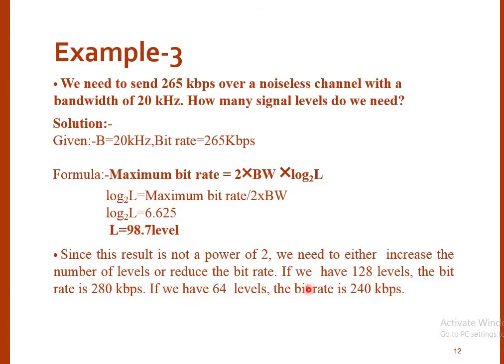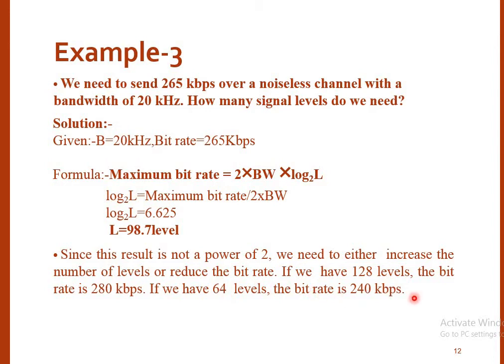Since 98 is not a power of 2, we focus on the values nearby to 98.7. We have 128 levels, which is nearer to 98.7. If you consider the level as 128, the bit rate changes to 280 kilobits per second, and if you consider the other value of level as 64, the bit rate changes to 240 kbps.